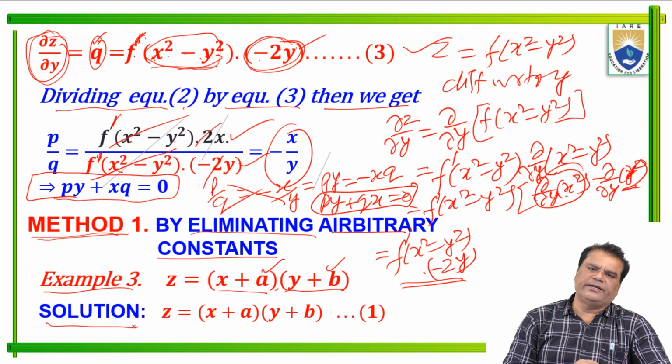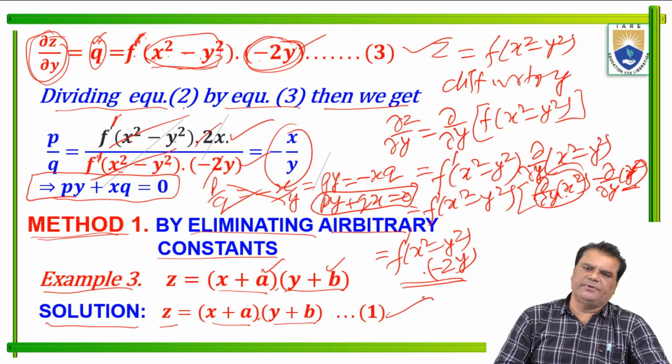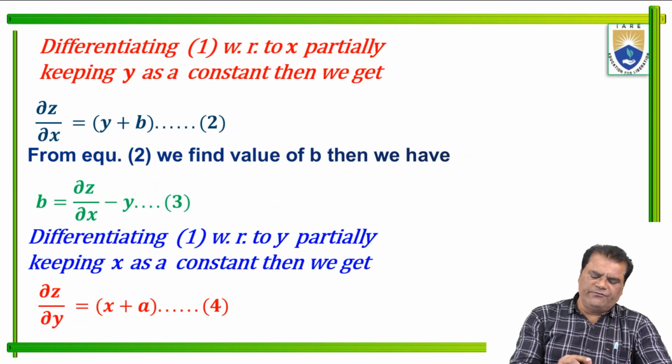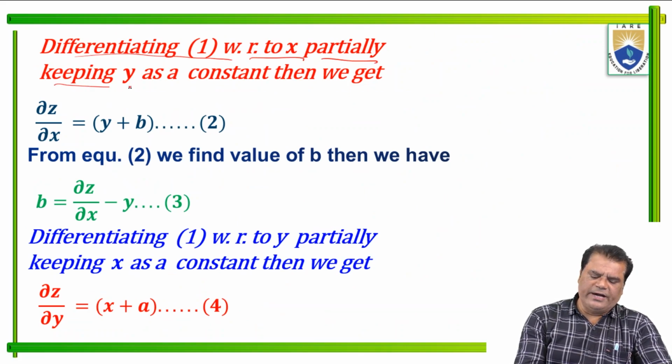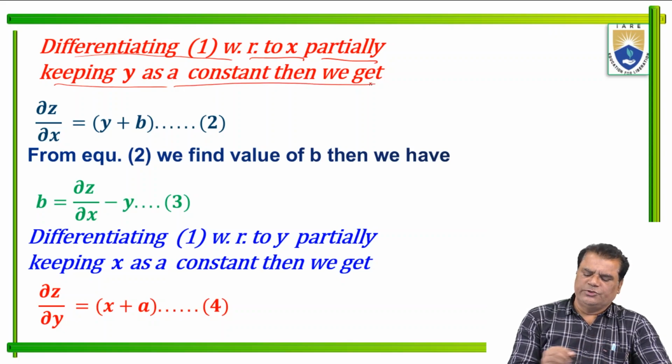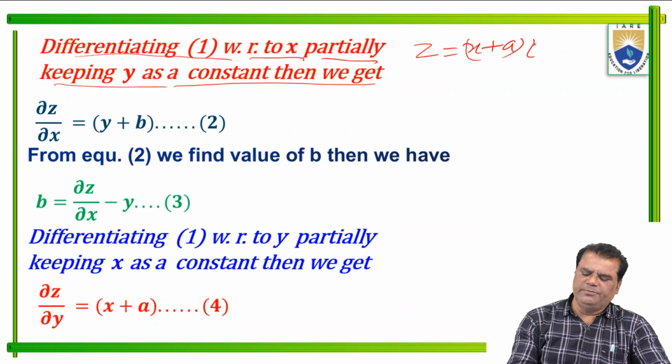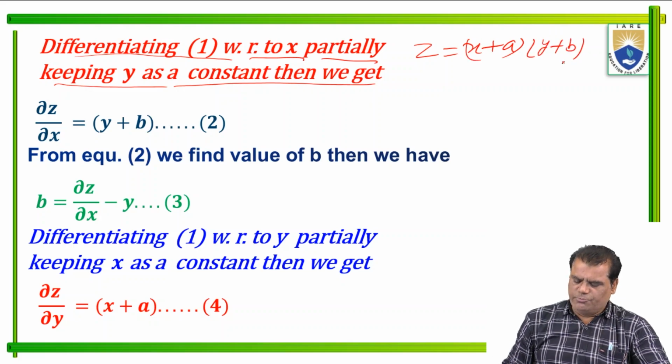So the solution starts here. z = (x + a)(y + b). This equation 1 is given in our question paper. So now differentiating 1 with respect to x partially, keeping y as a constant. So z = (x + a)(y + b).